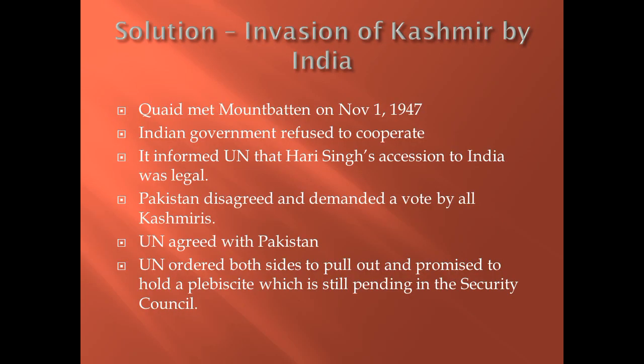Quaid-e-Azam met Mountbatten on 1st November 1947 to propose an arrangement of ceasefire and to maintain the law and order situation. But the Indian government refused to cooperate. Rather, they informed the UN that Hari Singh's accession to India was perfectly legal. Pakistan, however, disagreed and demanded a vote by all Kashmiris. The UN agreed with Pakistan and ordered both sides to pull out their forces so that a plebiscite could be held. However, this matter is still pending in the Security Council.